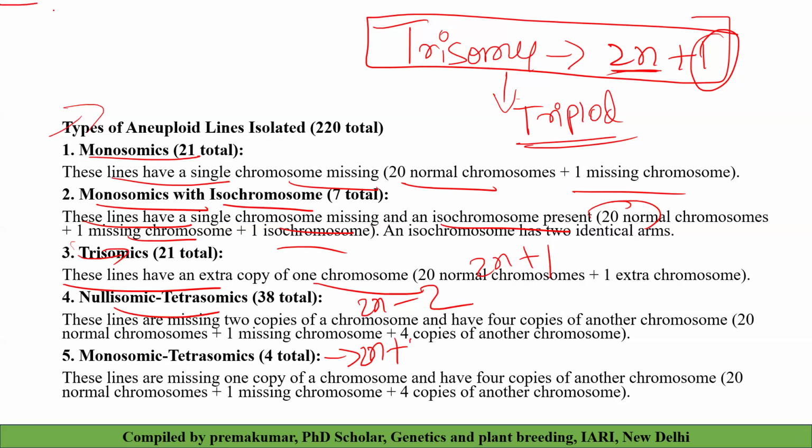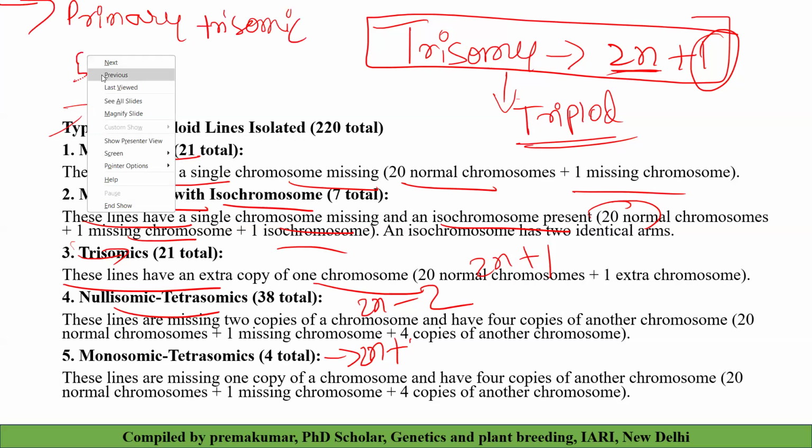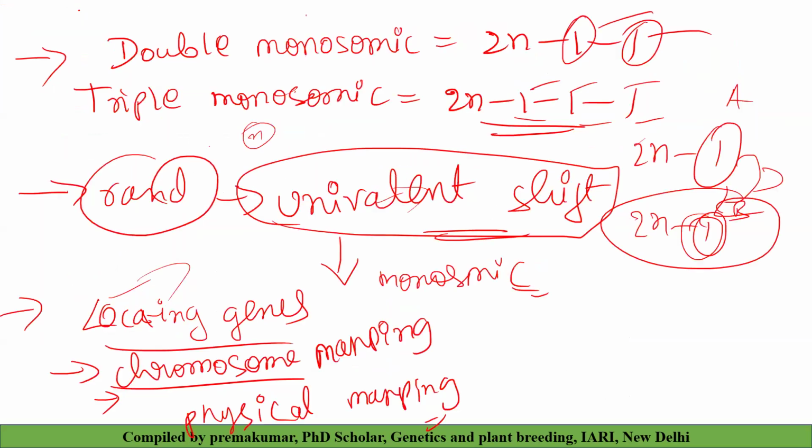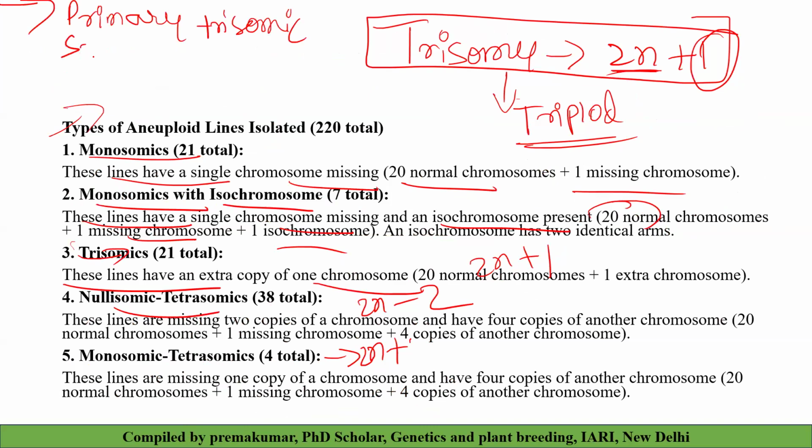We have different types of trisomy: primary trisomic, secondary trisomic, and tertiary trisomic.